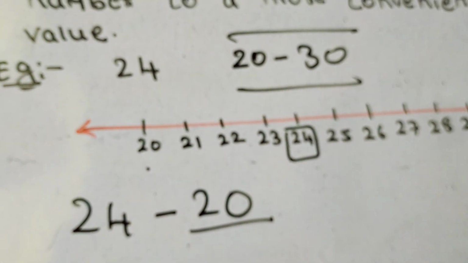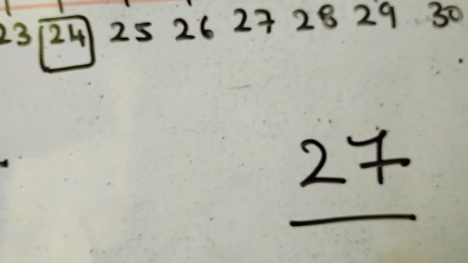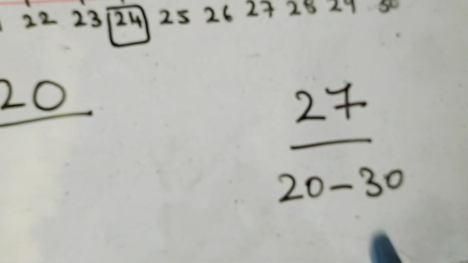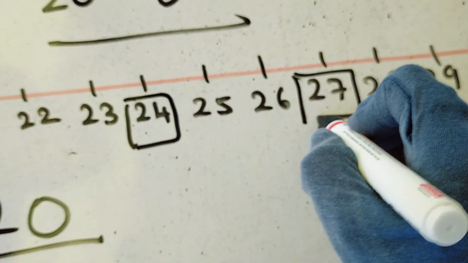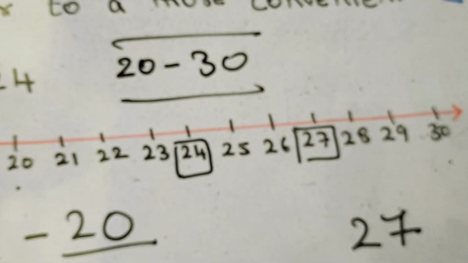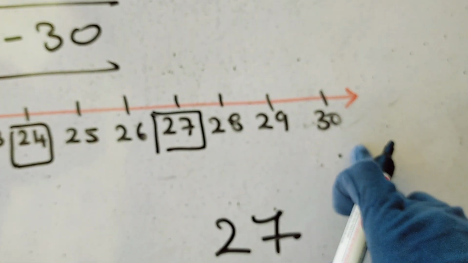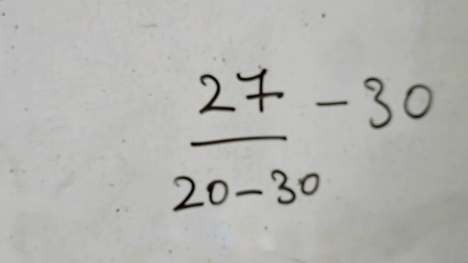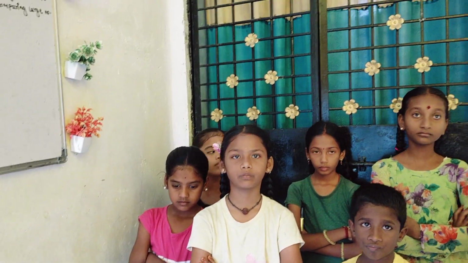If you take the number 27, now 27 also lies between 20 and 30. Where is 27? It is in the second half. So it is near to 30, so we can round off 27 to 30. You're understanding, kids? See, I'll explain to you. For example, there is a 10-floor apartment, 10 floors.